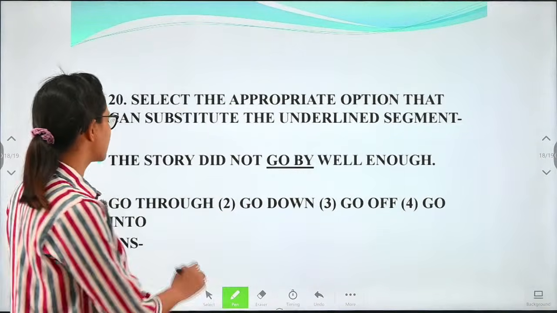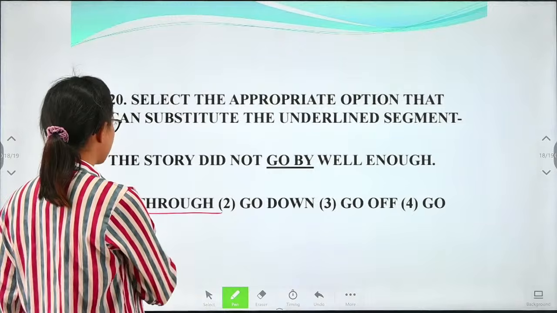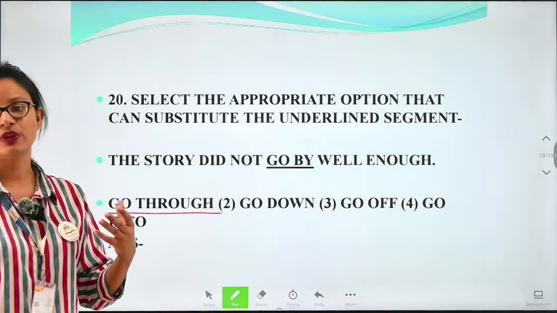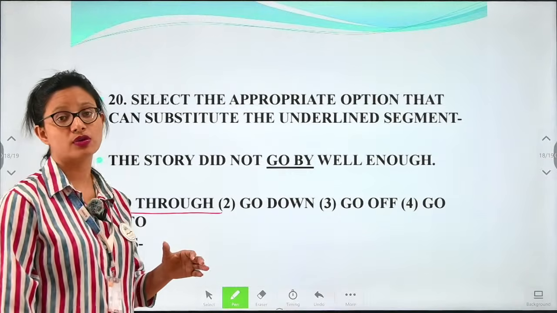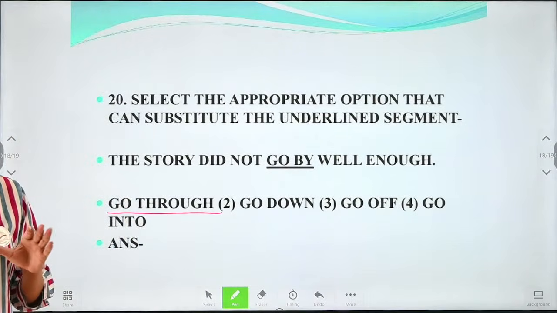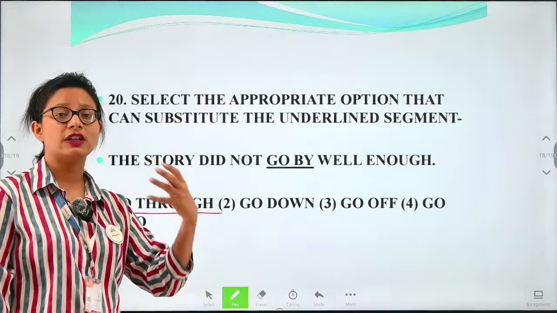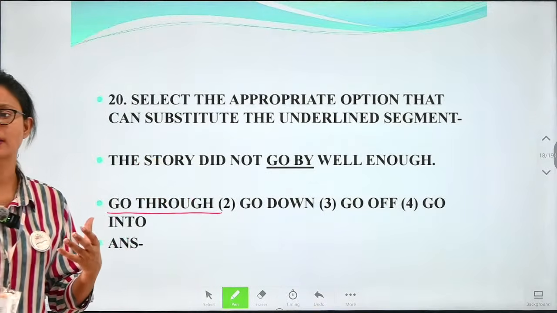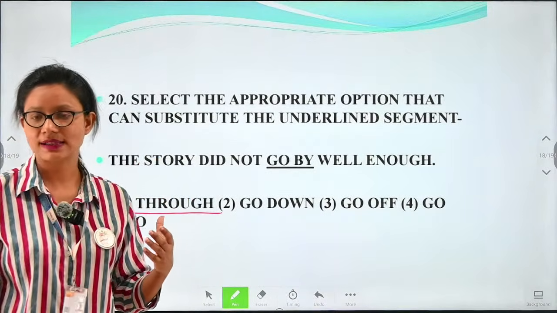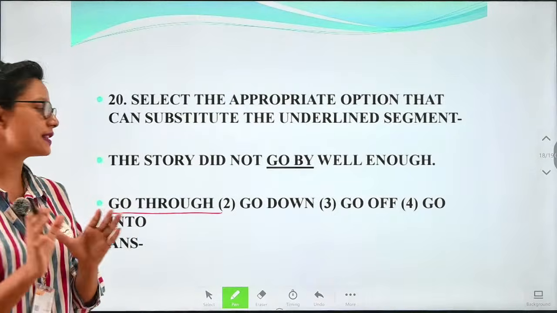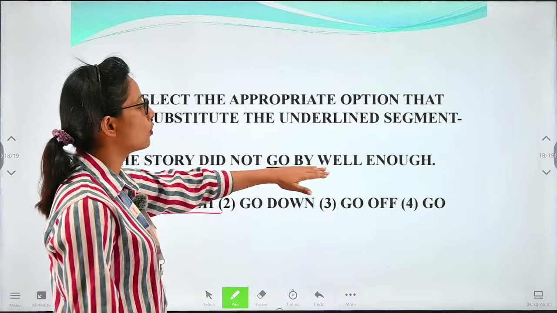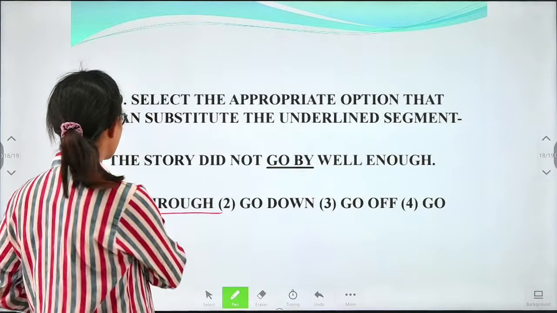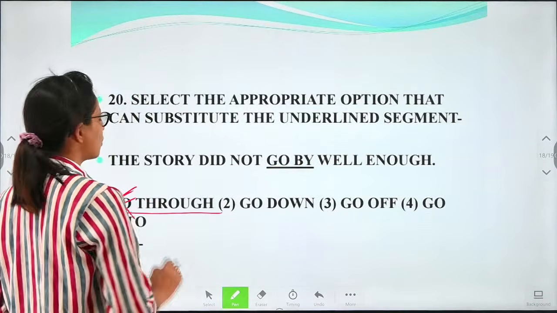We have options. First we have go through. So what is the meaning of go through? We'll first know the meaning of these words one by one. So what is go through? Go through is when you are facing any kind of difficult situation, you can say you are going through. So there is nothing told about going through a situation. So we cannot use go through.